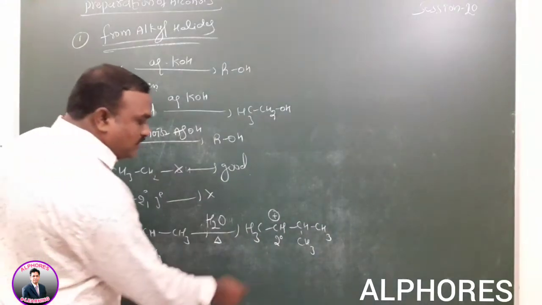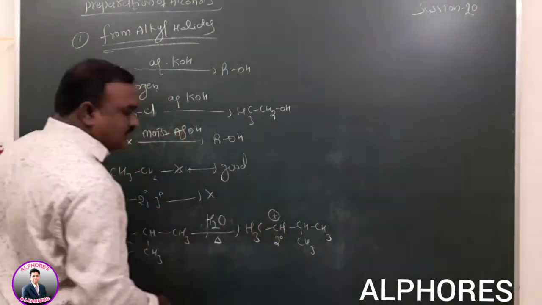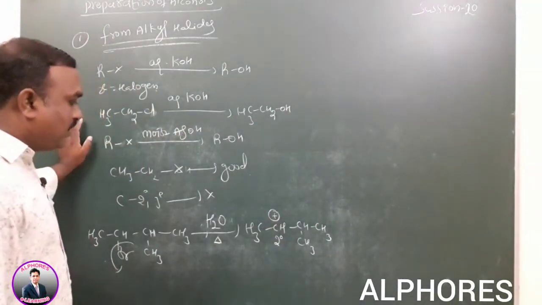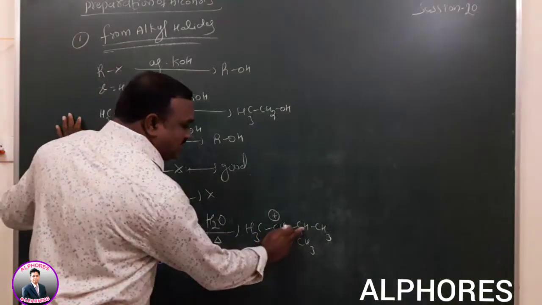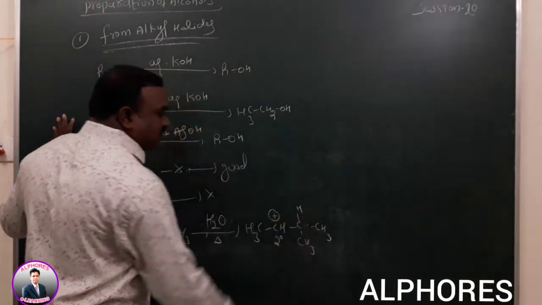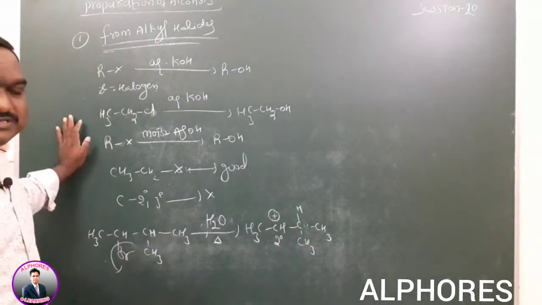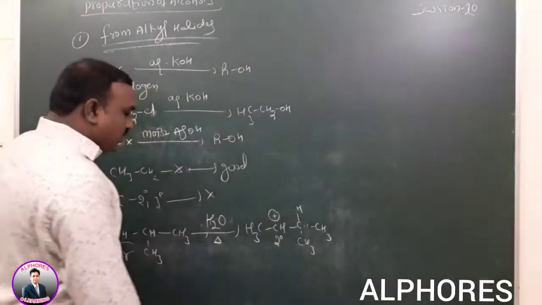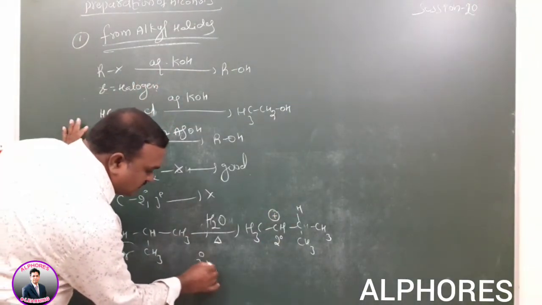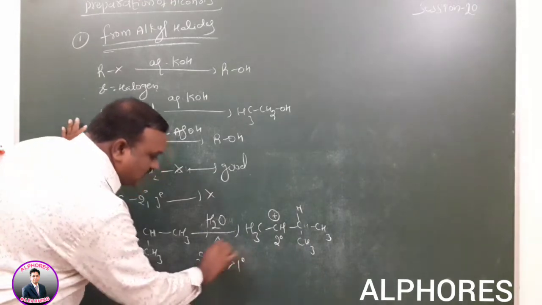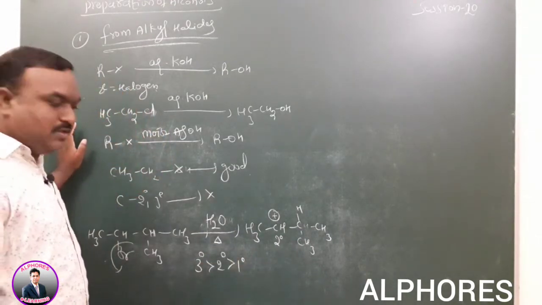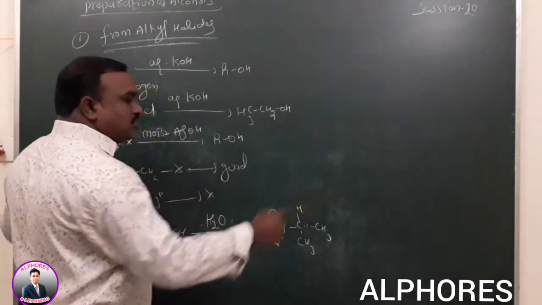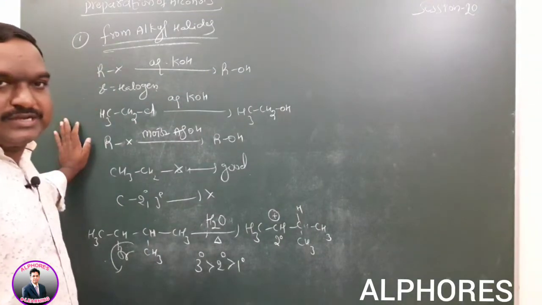How can you say that? Based on the connectivity of carbons. How many carbon-carbon bonds? Two carbon-carbon bonds. But the adjacent carbon has tertiary nature, so a hydrogen shift is possible in this case. So the less stable carbocation converts into a more stable one. According to the stability order, tertiary carbocation is greater than secondary, which is greater than primary. So the secondary carbocation converts into a tertiary one, which is a more stable intermediate compared to secondary.